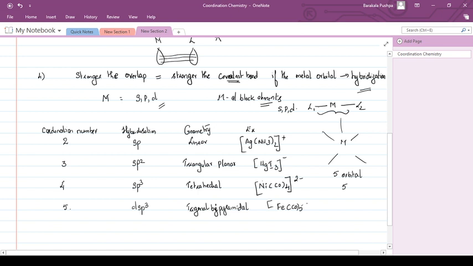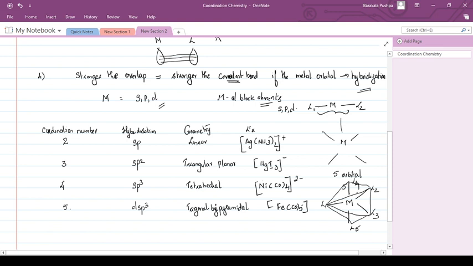All of you know the trigonal bipyramidal shape. This is L1, L2, L3, L4 and L5. So this is trigonal bipyramidal. The triangle is there, then there is a possibility for the two pyramidal bonds. That's why it's called trigonal bipyramidal.